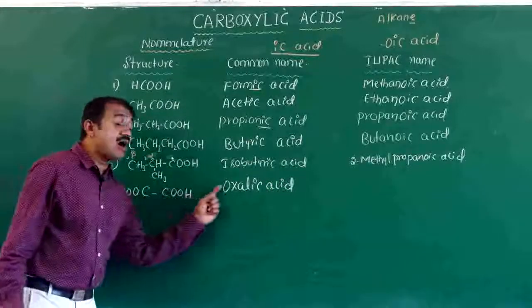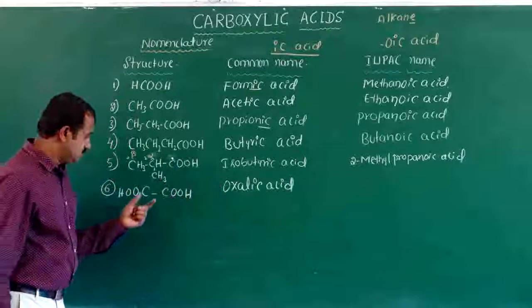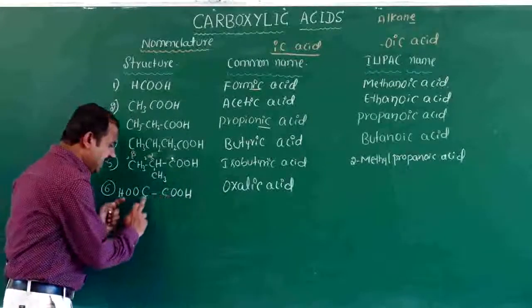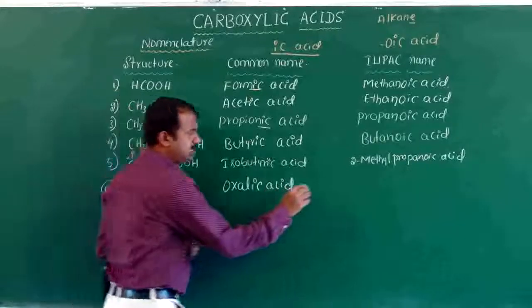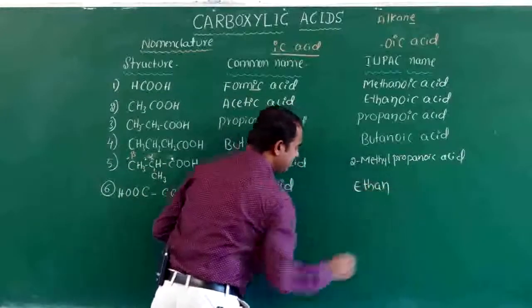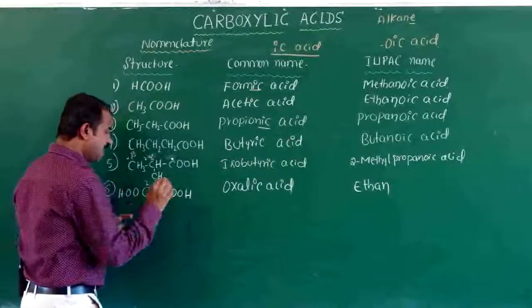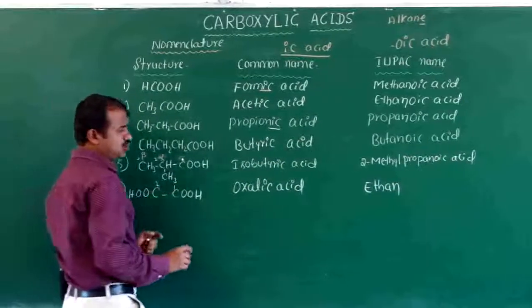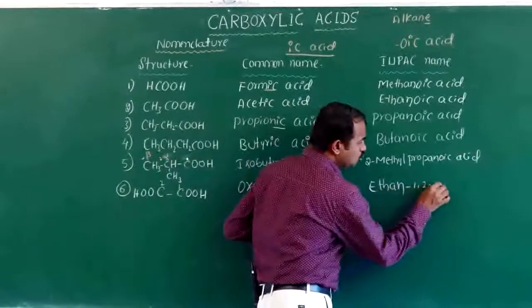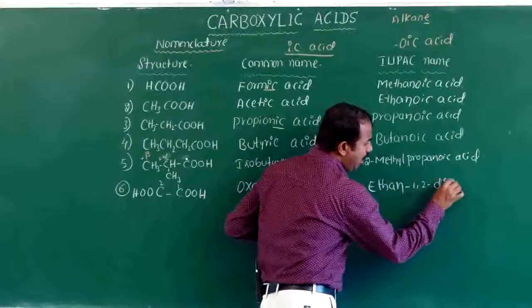How many carbons do we have? Two carbons, which means ethane 1, 2 dioic acid.